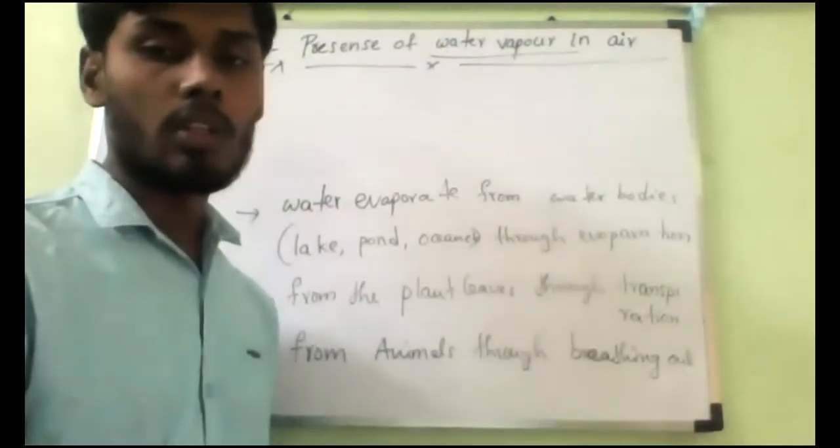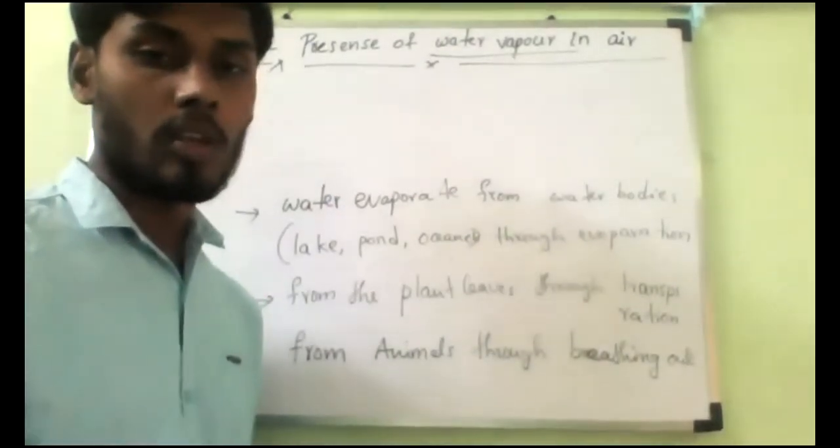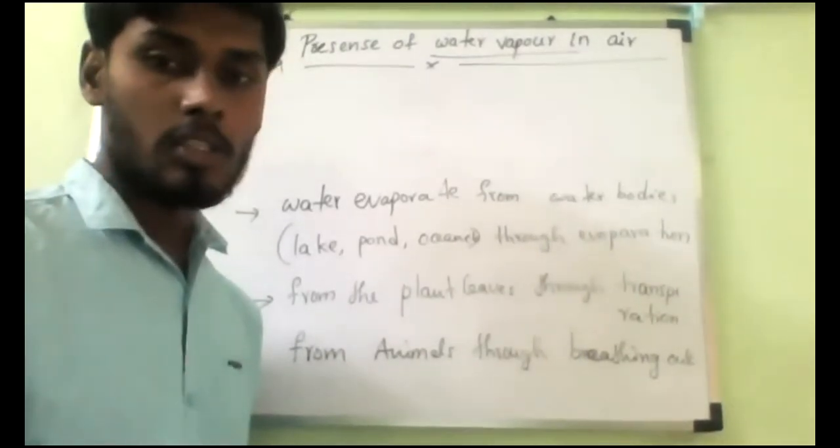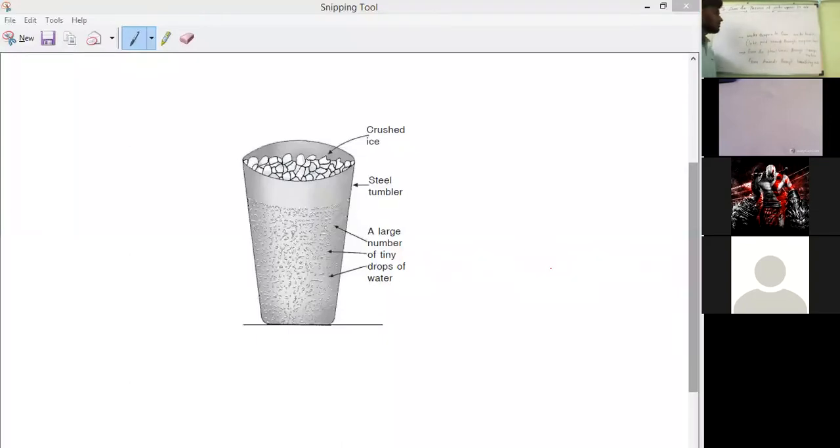Now below that I have shown you the diagram, correct? You can draw this diagram. That is the experiment. A glass tumbler or something you can draw.